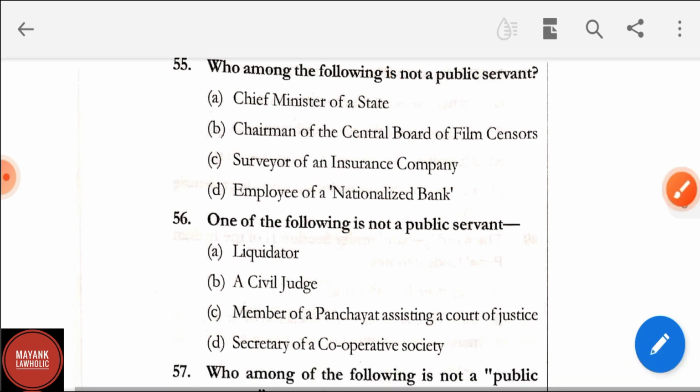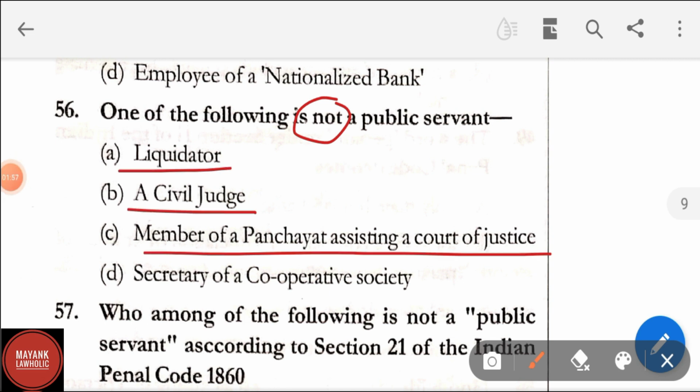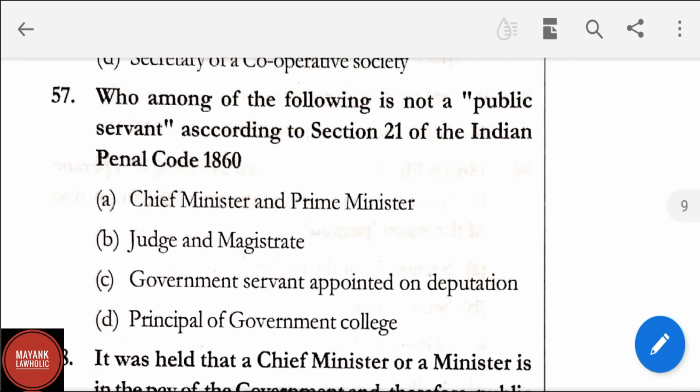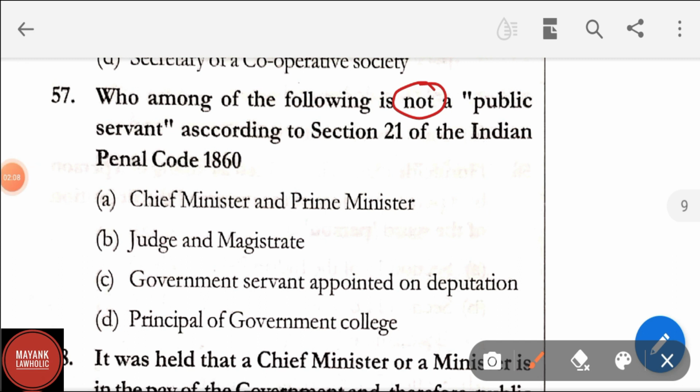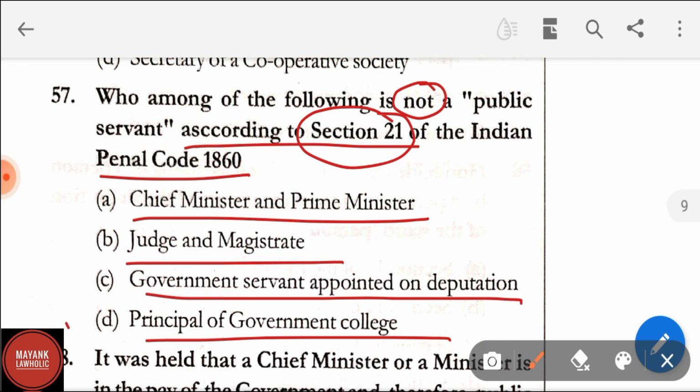Question number 56. One of the following is not a public servant. Options are liquidator, civil judge, member of the panchayat assisting a court of justice, secretary of cooperative society. Here correct answer is secretary of cooperative society. He is not a public servant. Question number 57. Which of the following is not a public servant according to section 21 of IPC? Options A, Chief Minister and Prime Minister, Judge and Magistrate, Government Servant appointed on deputation, Principal of Government College. Here the correct answer is option D, that is Principal of Government College.